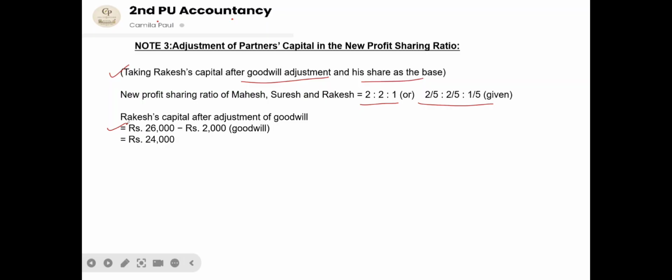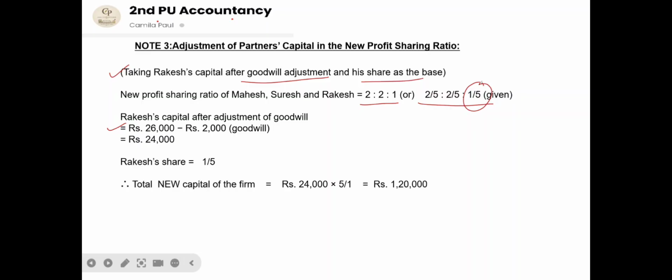So what is the profit sharing ratio of Rakesh? That is 1/5. We are going to find out the reciprocal of this 1/5, so 24,000 into 5/1, the reciprocal, which will be 1,20,000, the total capital of the new firm.